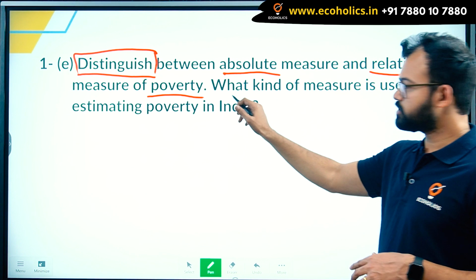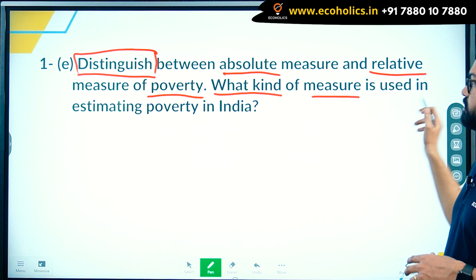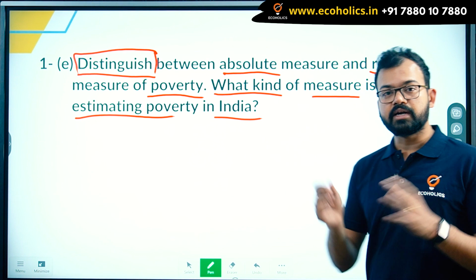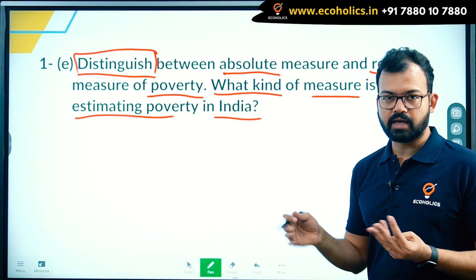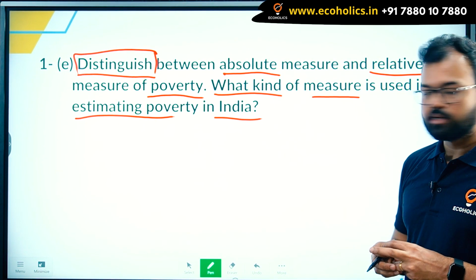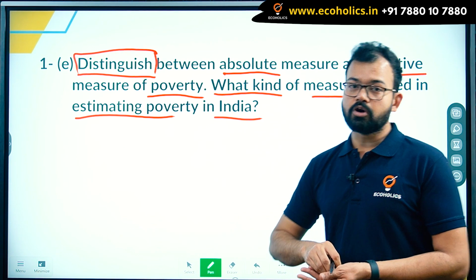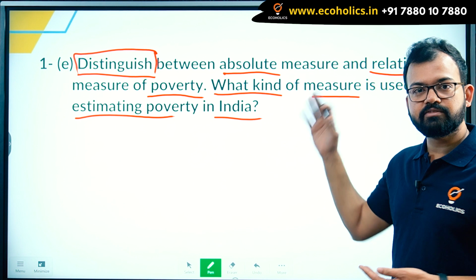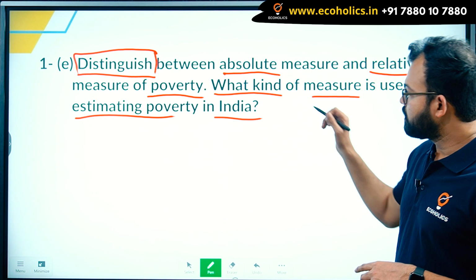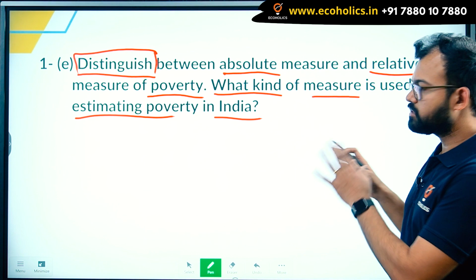Now the next part of the question, this question is divided into two parts. What kind of measure is used in estimating poverty in India? What kind of measure? Measures are different, absolute as well as relative. Poverty line is an example of absolute. Then if you talk about per capita income of a particular area, that's relativity. If you talk about absolute, it is in terms of numbers. Relative means access to education, access to clean water, access to housing, etc. That will also come under the second category. Okay, so that's it, the 5 questions.